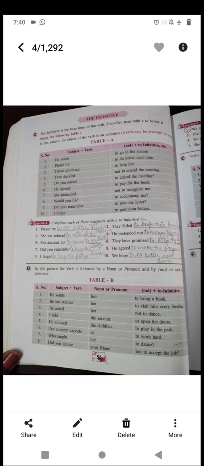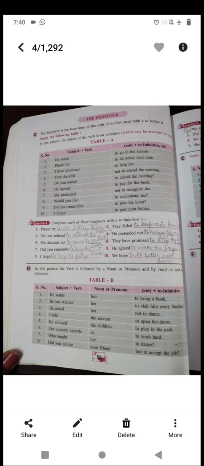Next, did you remember to buy the books? Next, he agreed to make the payment. Ninth, I forgot to buy the postage stamps. Next, we hope to do better next time. Now, all of you listen to me carefully: you are not going to do any exercises of this chapter in your notebook. Any exercise, in your notebook. Let it be in the book only.